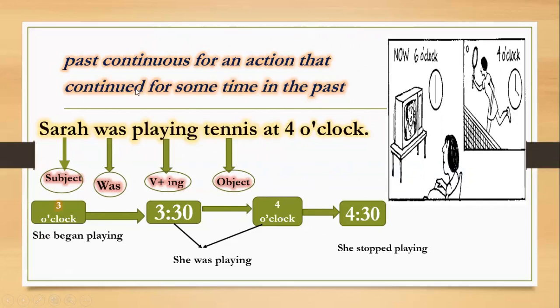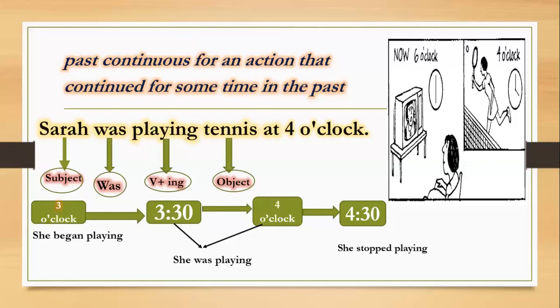Here, yeah, miss, what do you mean by action that continued for some time in the past? Okay, again, what do you mean by action? It is a verb that continued for some time in the past. So Sarah was playing from 3:30 to 4 o'clock, when in the past, because it is now 6 o'clock. So what happened before 6 o'clock was in the past, okay?